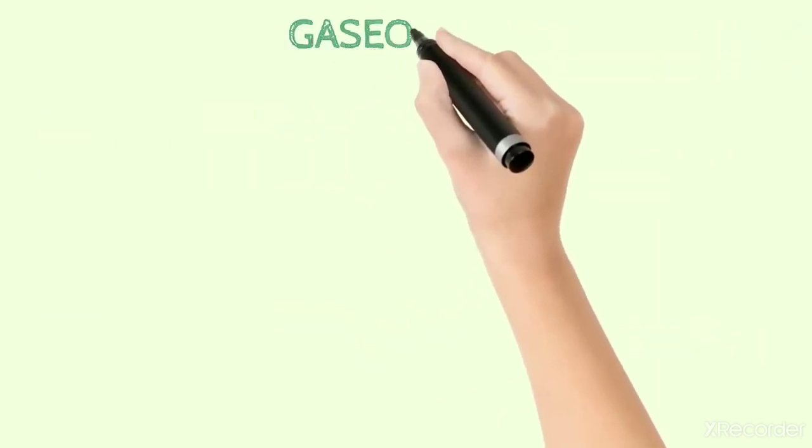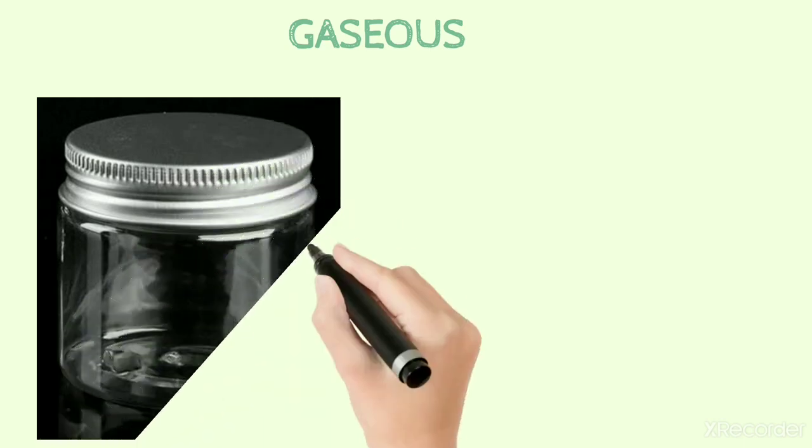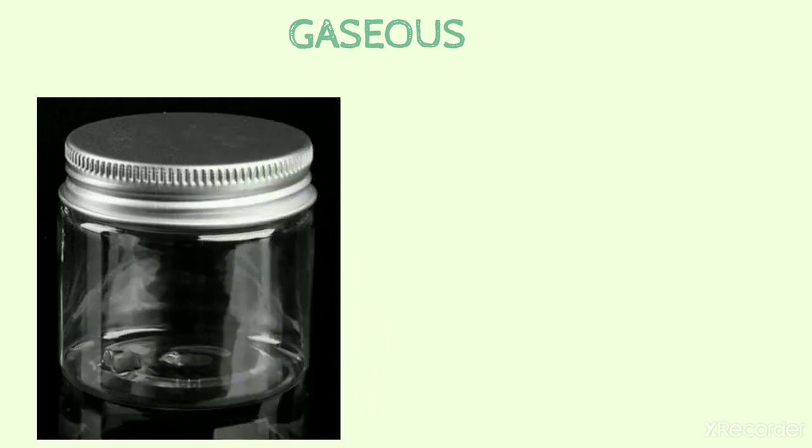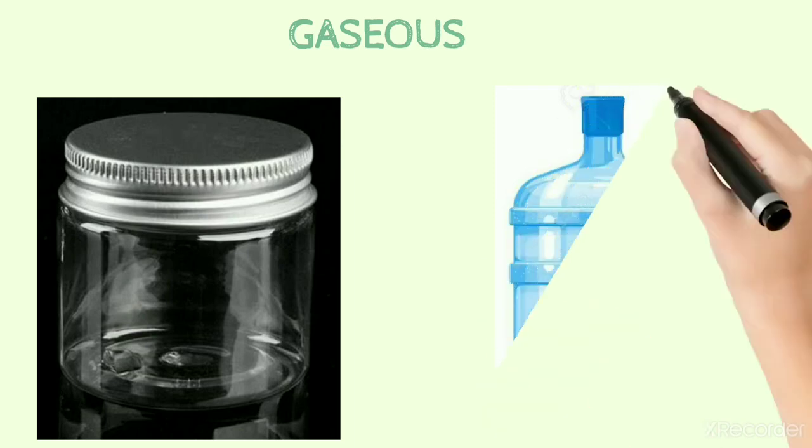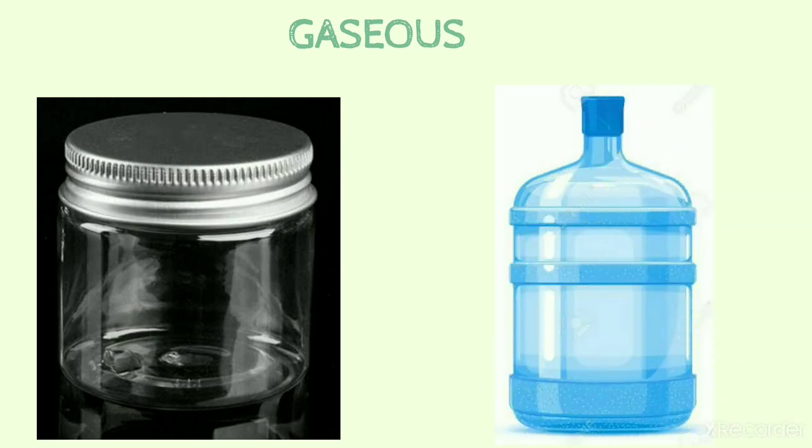Let us learn about the gaseous state. Let us take a container and fill it with oxygen, as shown in the figure. Then transfer it to the big container. When we are filling the oxygen, the oxygen takes the shape and volume of the small container. After we transfer it to the big container, it takes the shape and volume of the big container. So we conclude gases have no fixed shape and no fixed volume.